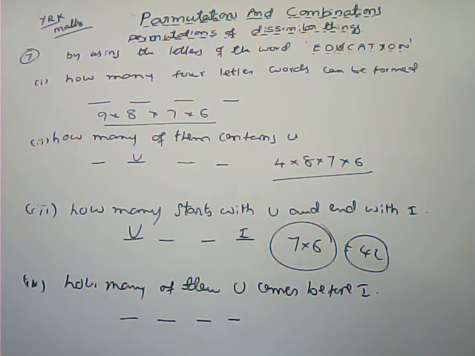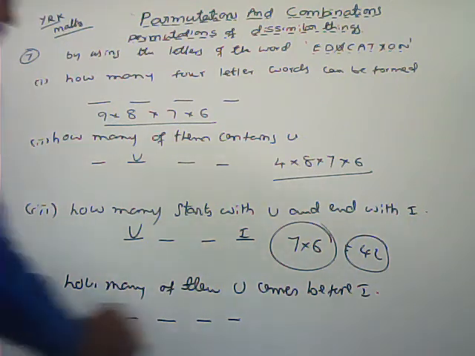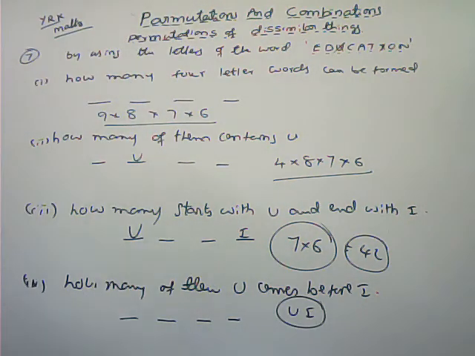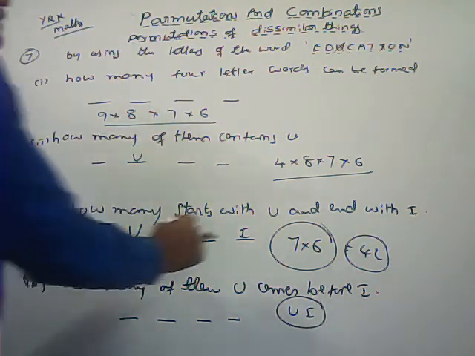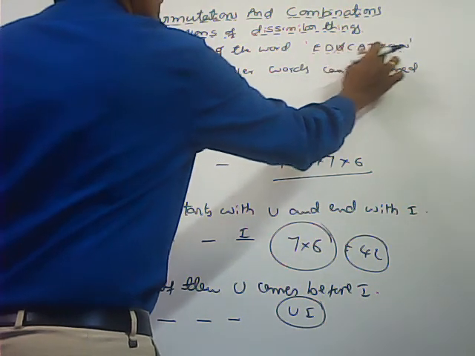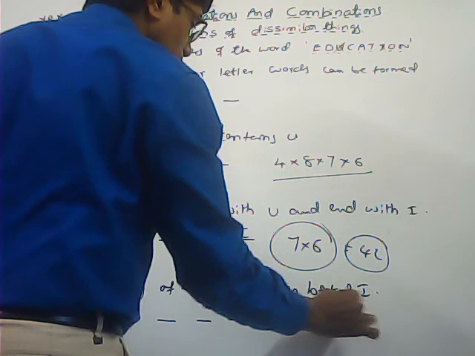U comes before I. Here you can keep aside this U and I. U and I, keep aside. So total remaining how many letters are there? If I keep aside U and I, 1, 2, 3, 4, 5, 6, 7 letters are there.